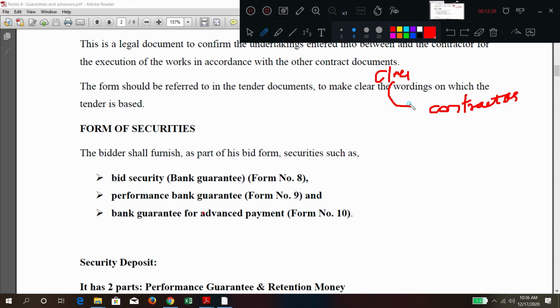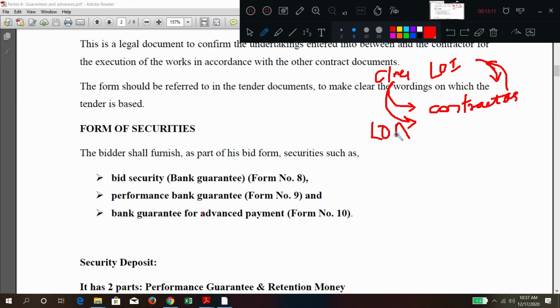The client will issue a LOI, letter of intent. It means in that letter, the client intends to give that work to this contractor. Everything is okay after tendering, and the client has selected one contractor, and he will give the LOI. It means: I have an intention to give this work to you. Now the contractor will say, okay, I agree. Next, immediately he will give the LOA form.